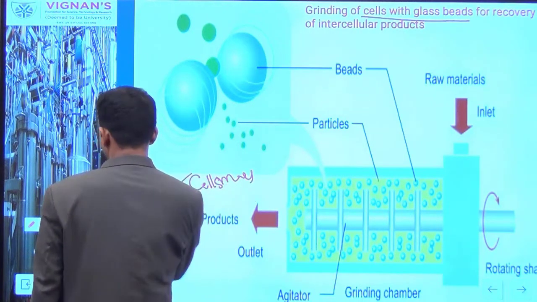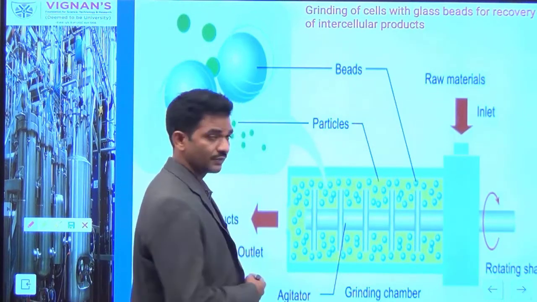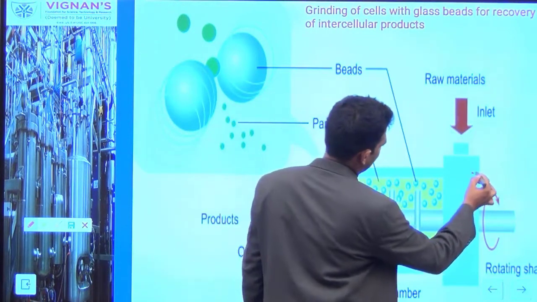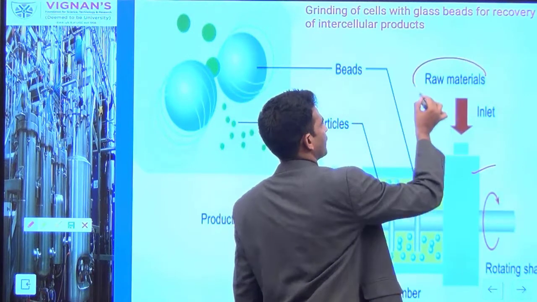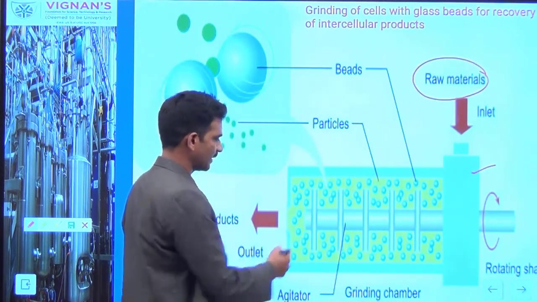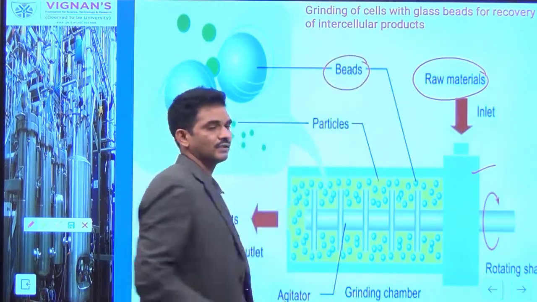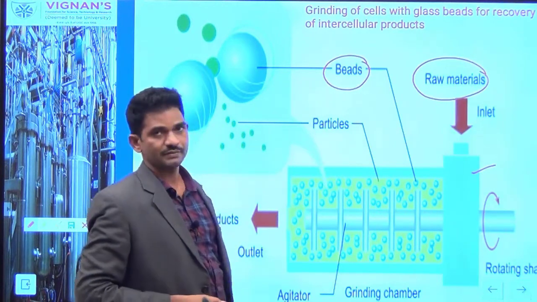So if your cell mass is more, you can prefer this one, especially at R&D scale in industry. It contains a cylinder here, with a provision for addition of the raw materials. Your cells can be collected and put in the cylinder. It also contains the beads here. That's what it is, a grinding of the cells with the beads.